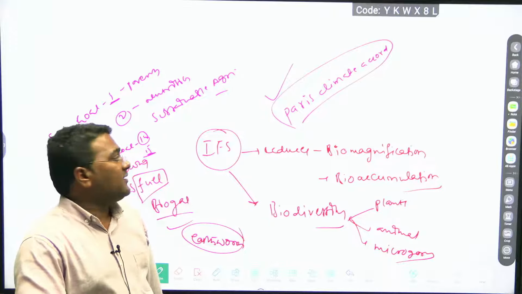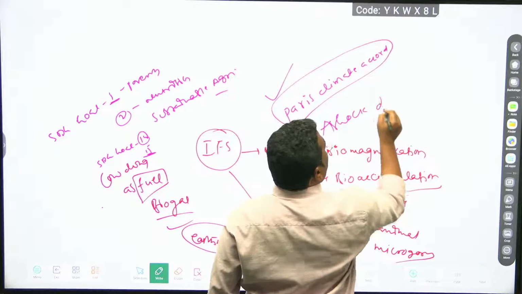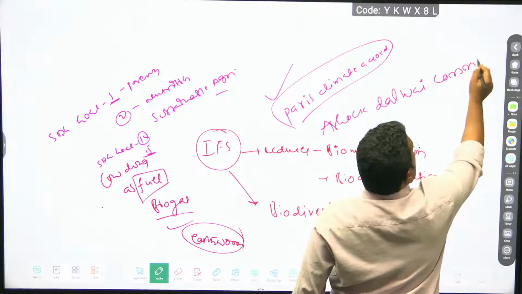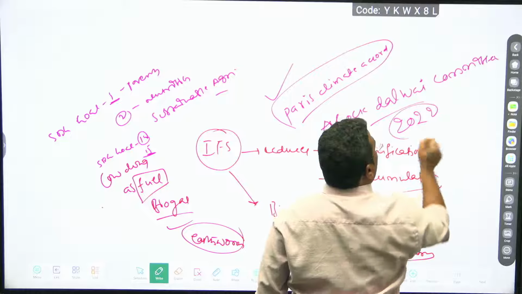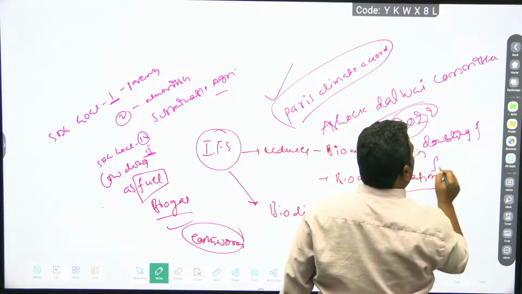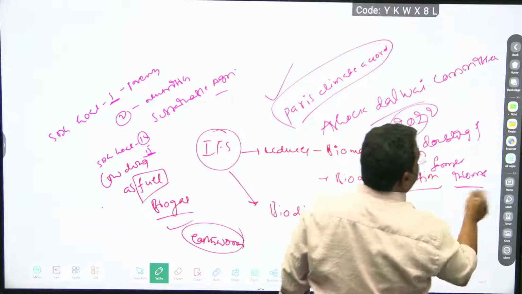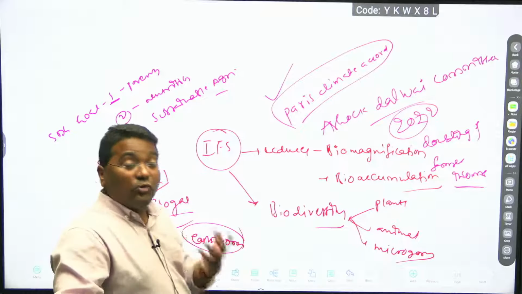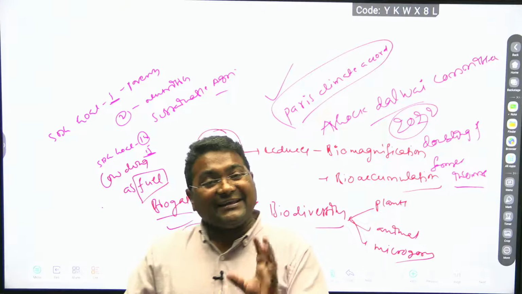Try to understand. And here you can write Ashok Dalwai committee. Try to add this committee, by 2022, doubling of farmer income. Doubling of farmer income, this is very very important in the body. See, if you have more points in your mind, then at least you can present 10 points over there.